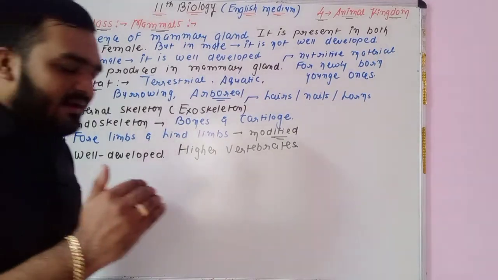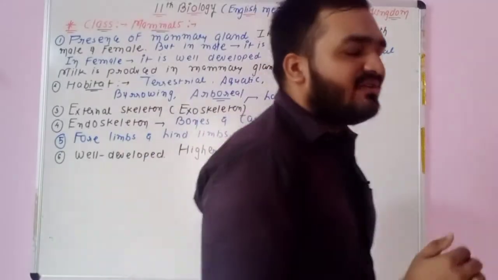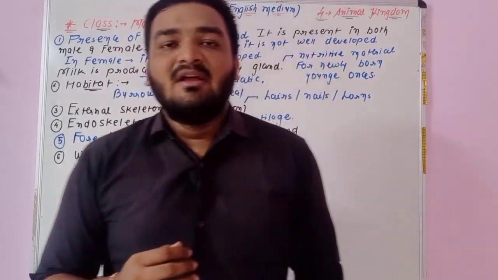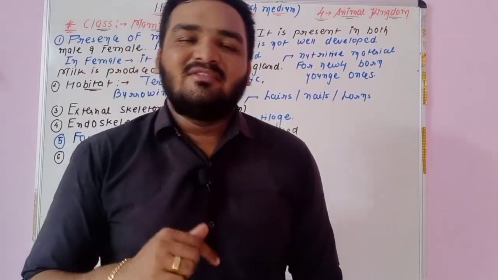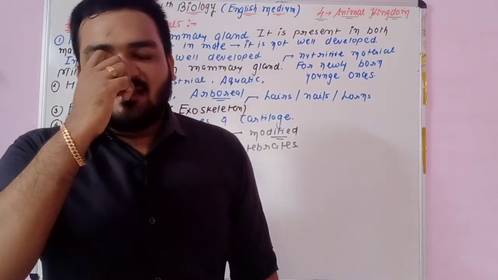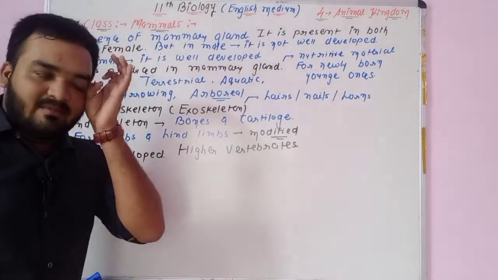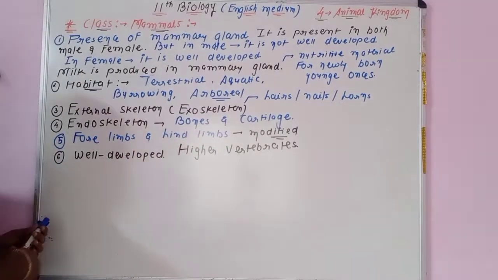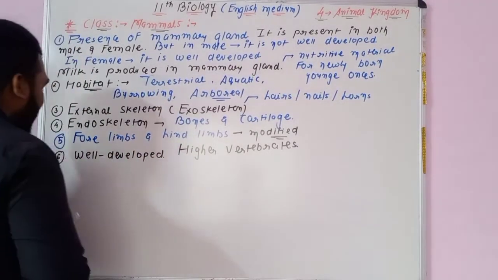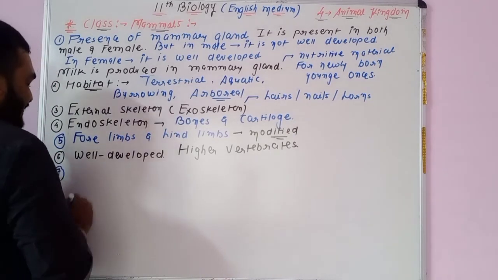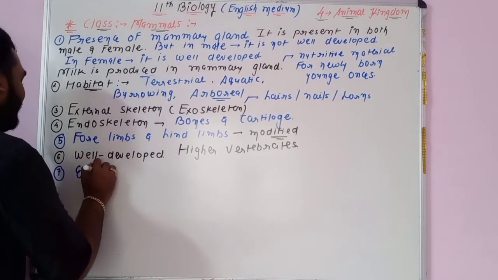You know that lower vertebrates start from the cyclostomata and end at the amphibia. Reptiles, aves and mammals, these three classes are one type of higher vertebrates. So they are well developed animals and higher vertebrates. If we talk about point number 7, what about the condition of the heart?